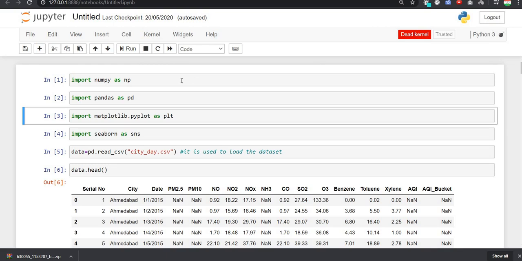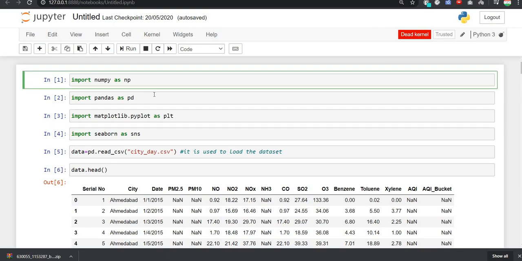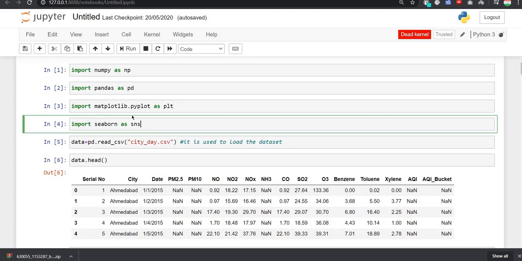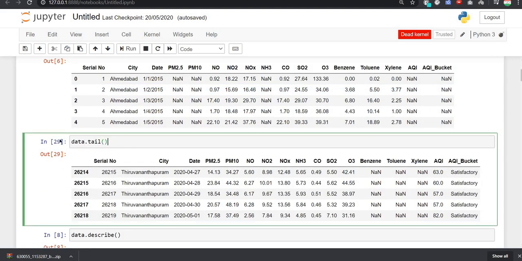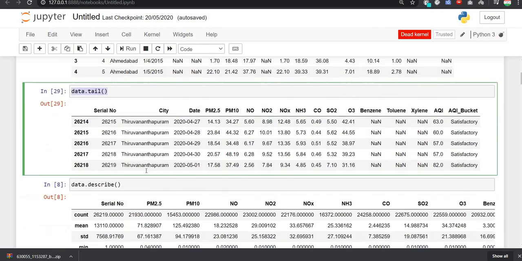So first of all, we have imported NumPy as np. After that, we have imported Pandas as pd. So these were the libraries we have imported. After that, we have loaded our dataset. We saw the first 5 rows of our dataset. Then we saw the last 5 rows of our dataset.